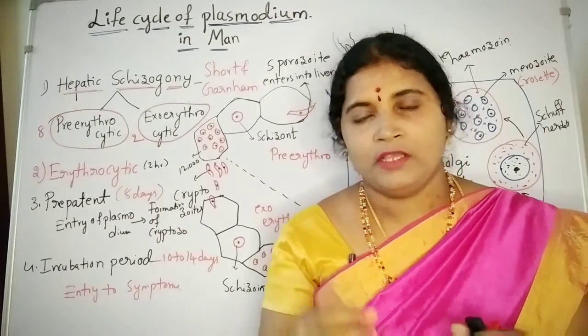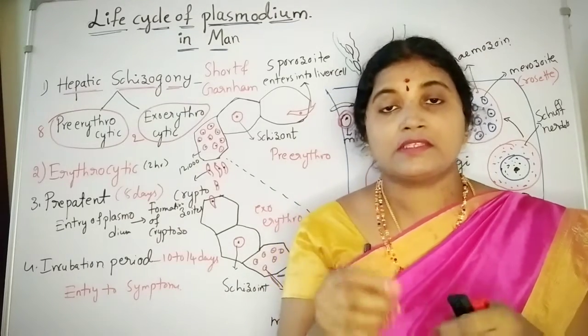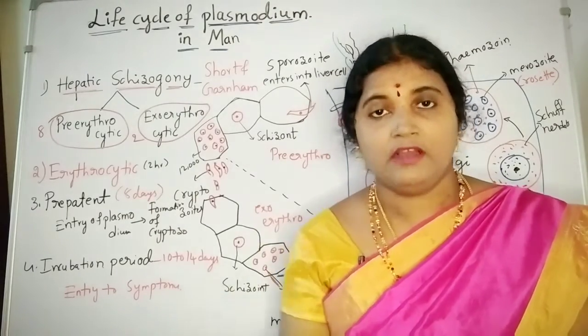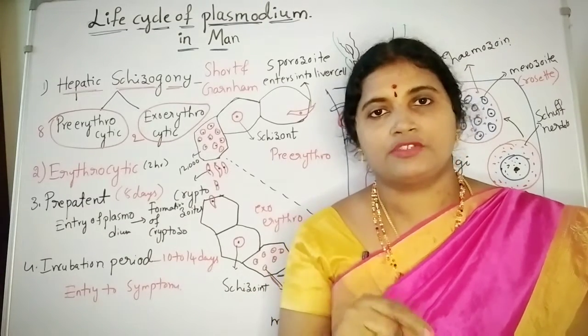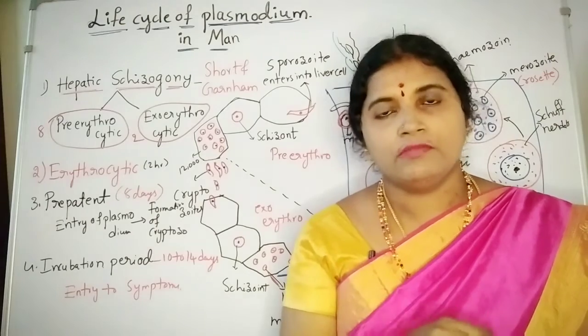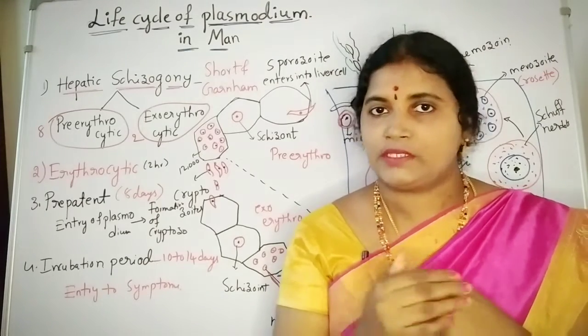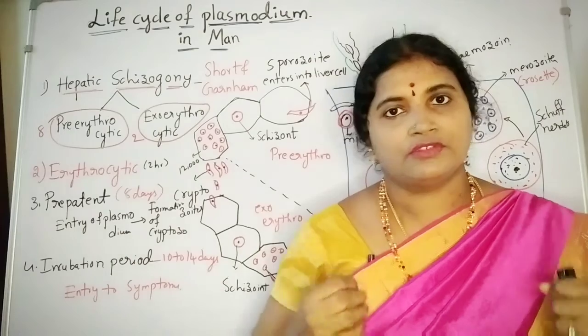glands of the mosquito. So from the salivary glands it enters into the saliva when that mosquito bites a man. When the mosquito bites a human, it directly enters into the blood.